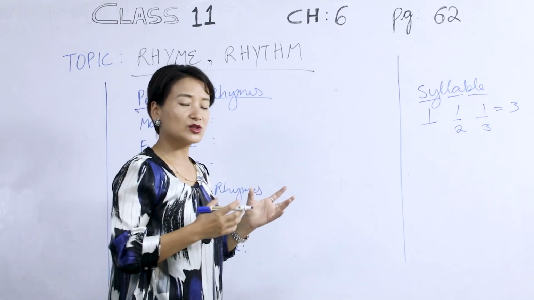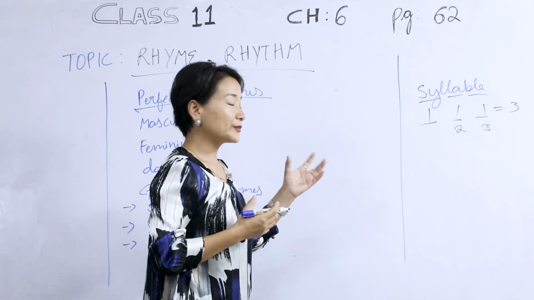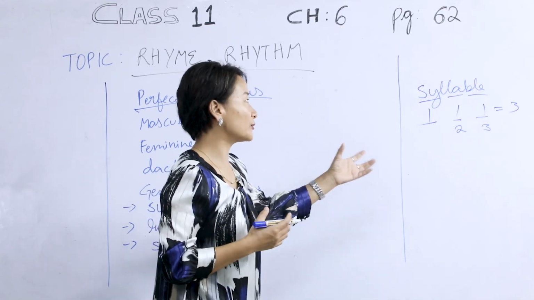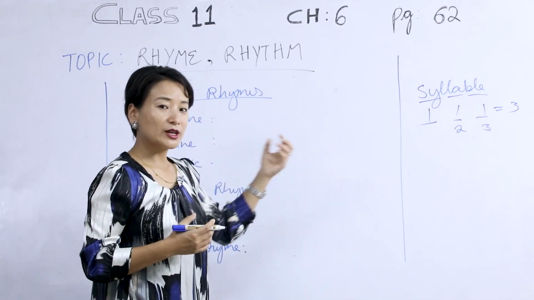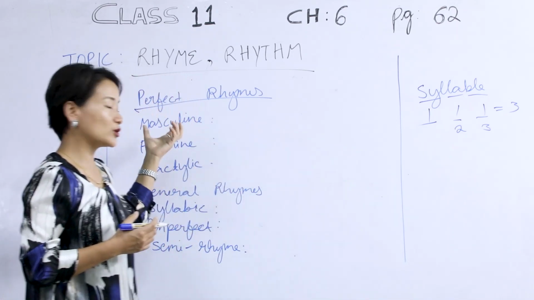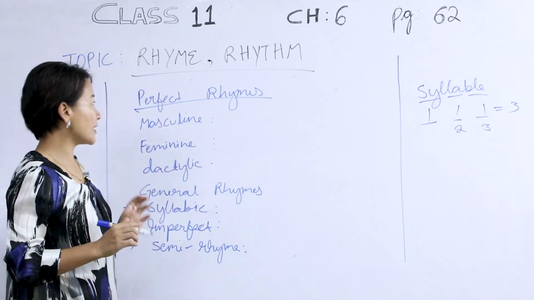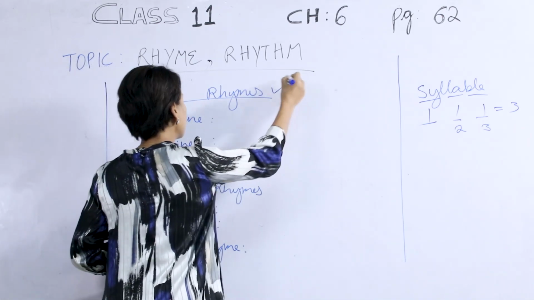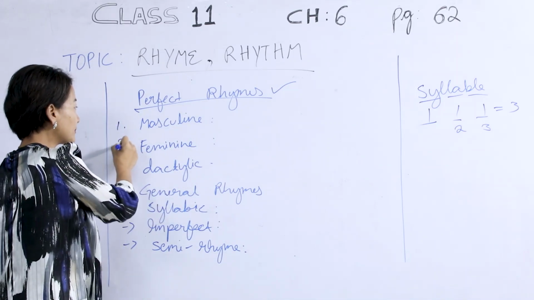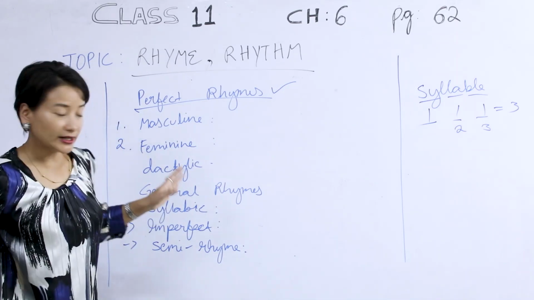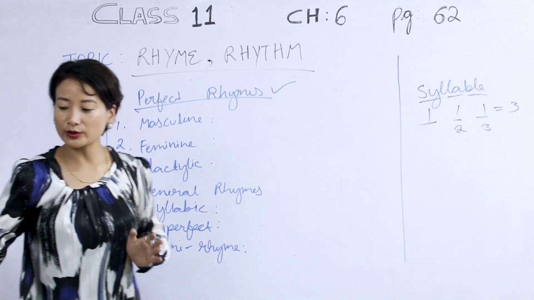The word is structured in such a way that it is also structured, in most cases, according to the sound. So here we have 3 syllables and we would use this example in reference to what we have to discuss now. So under perfect rhymes, what do we mean when we say perfect rhymes? In these kind of cases, we have 3 perfect rhymes here: masculine, feminine, and dactylic. So that's what we are going to discuss.